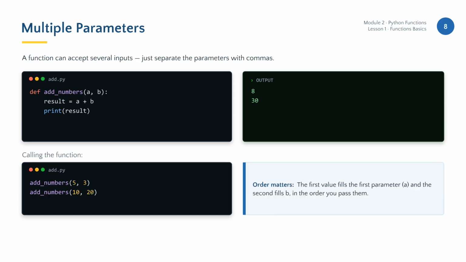You can pass multiple parameters into a function by separating them with commas. Keep in mind that order matters. The first value you pass goes to the first parameter, and the second value goes to the second parameter. This allows your functions to handle more complex logic.